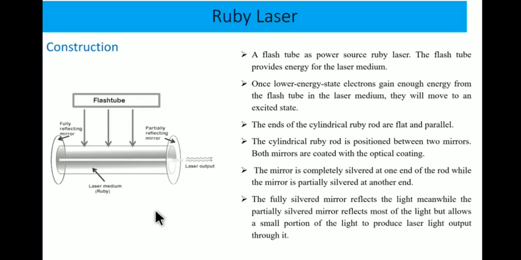Afterwards, after emission, multiple reflections take place. That is why two mirrors are placed on either side of the rod, one fully reflecting and one partially reflecting. The light travels from left to right and right to left. Once it reaches sufficient intensity, the partially reflecting mirror lets the laser light output come out. This is the construction.